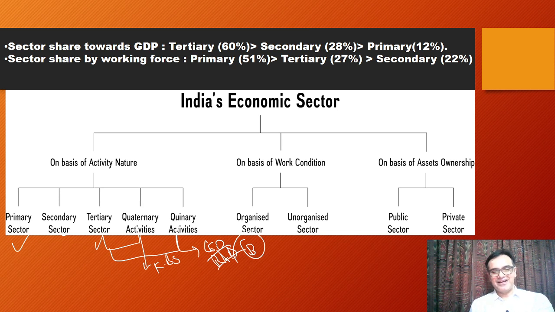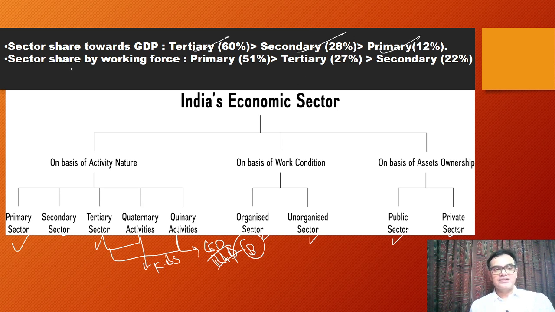Now, next, organized sector, unorganized sector on the basis of condition of work and on the basis of asset ownership. There is public sector and private sector. If more than 50% assets are owned by government, we call it public sector. Otherwise, we can call it private sector. Now, the share of these particular sectors towards GDP is what we call as structure of the economy. So that is tertiary for India is more than secondary, is more than primary. This is the kind of situation right now.